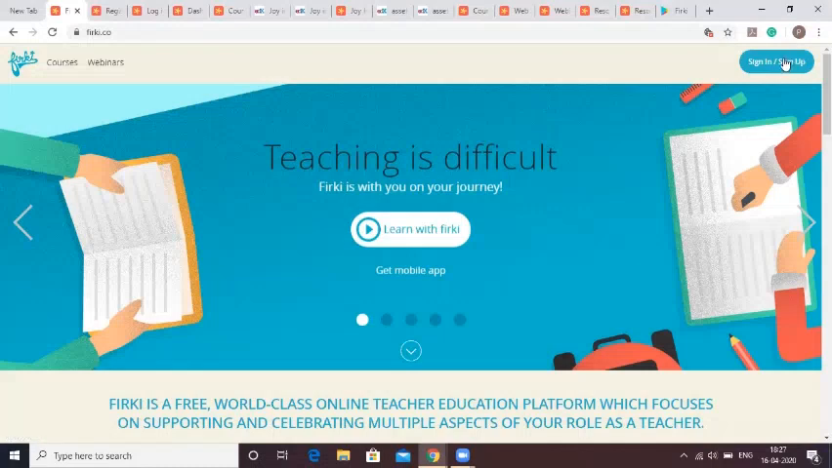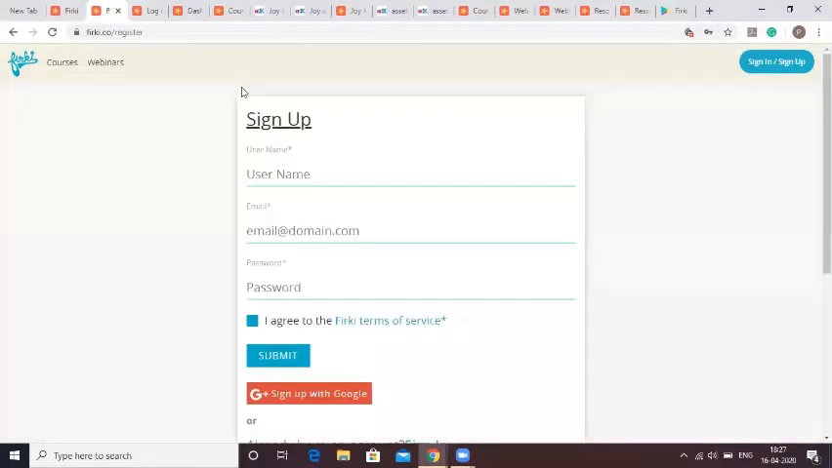To register on Firki, fill in a brief registration form. You can also sign in through your Google account. You will have to use your email ID in order to create an account on our website. This account is again free to create and use.